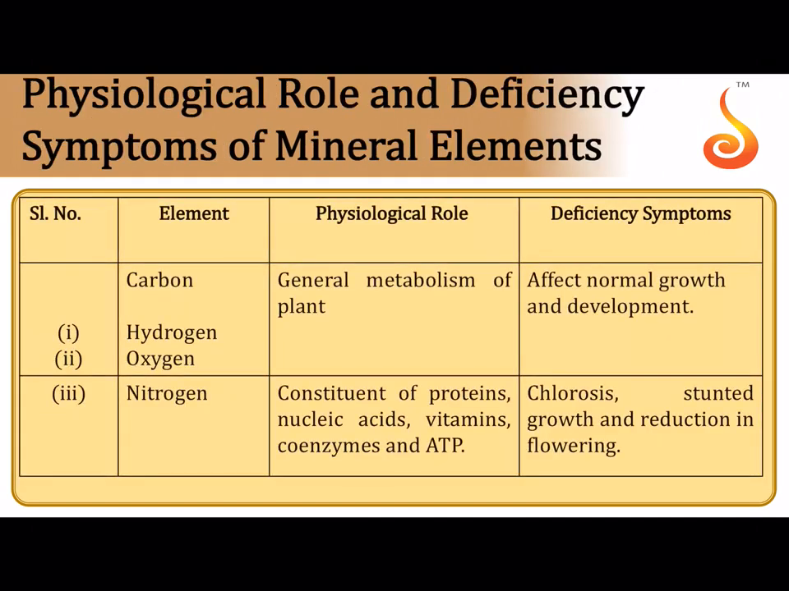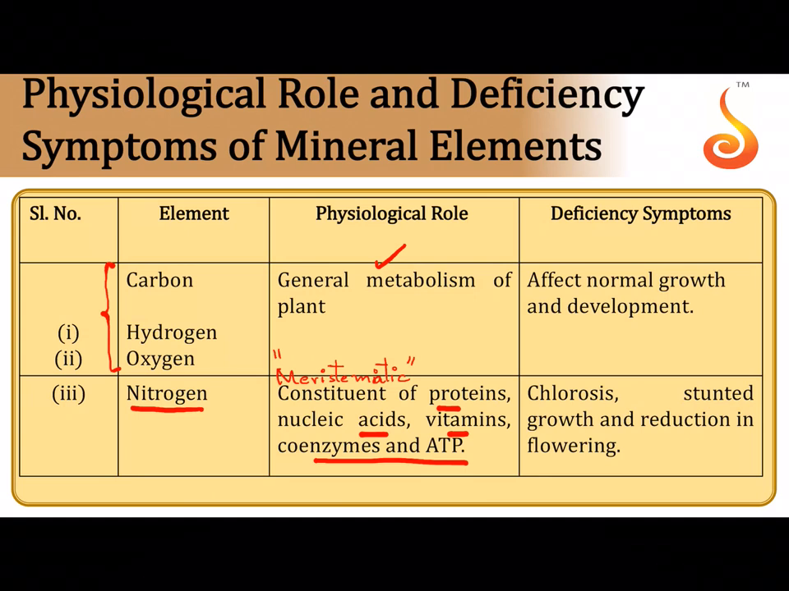Now, physiological role of some of the important elements that you should know: carbon, hydrogen, and oxygen are involved in general metabolism of the plant body. Nitrogen is very, very important for meristematic tissue, that is, the actively growing tissue. Most importantly, nitrogen is a component of proteins, nucleic acids, vitamins, coenzymes, as well as ATP.